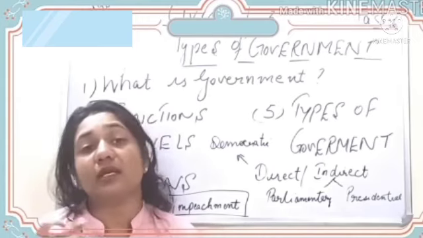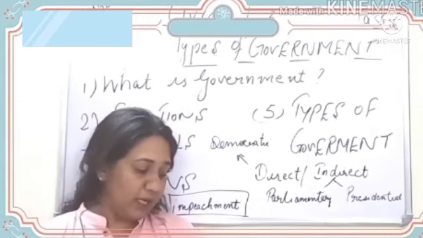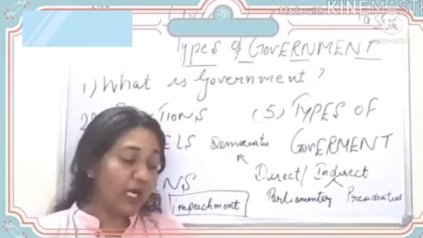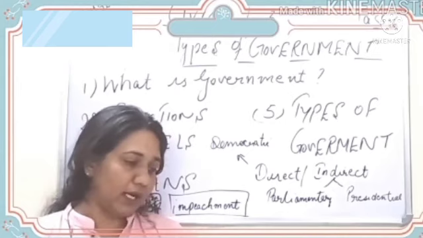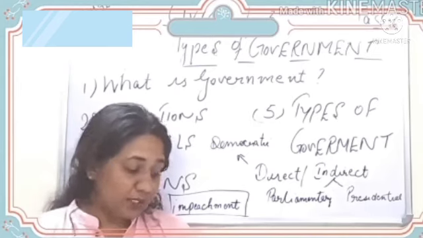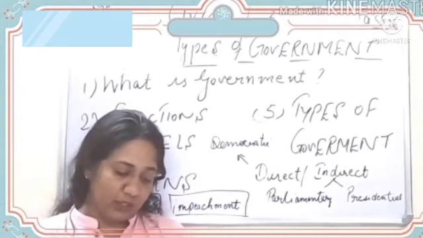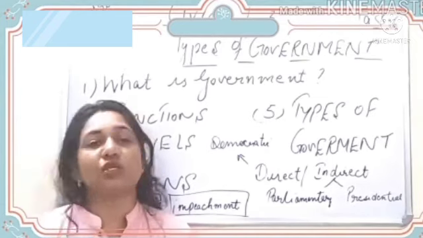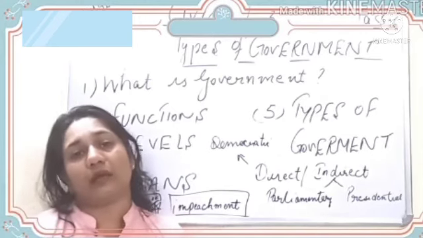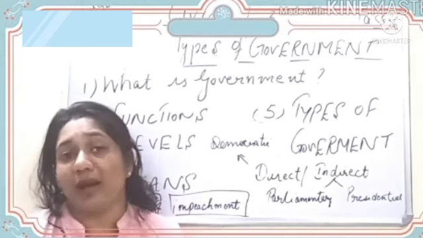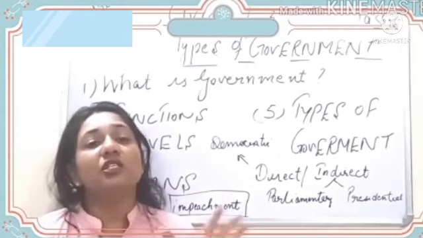Then we'll be discussing the racism, the apartheid movement that was started in the country of South Africa. It was there, and who fought for it? Nelson Mandela. We'll be studying all that, and then we'll be studying about public opinion. What is public opinion? Then we'll be studying 1 or 2 examples of conflict, like how a conflict can arise in different states, on what matters, and how it can be resolved. So all these things we'll be studying in a democratic government.